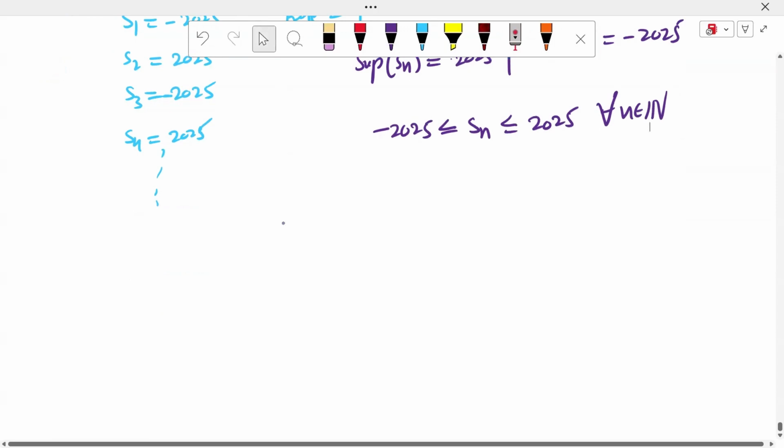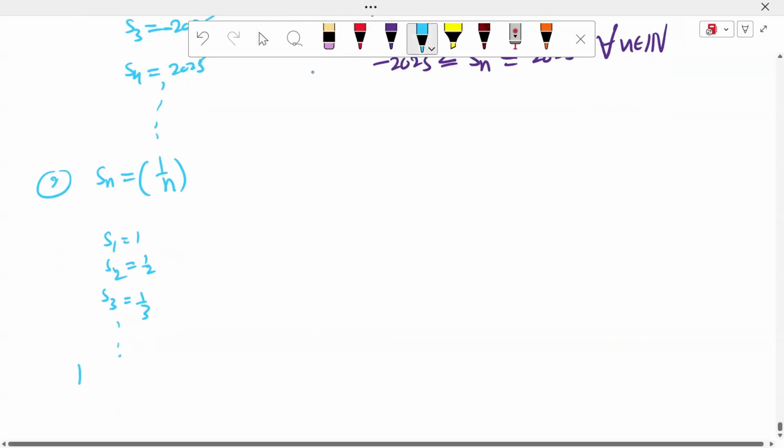For example, take another sequence, Sn is equal to 1 by n. S1 is equal to 1, S2 is 1 by 2, S3 is 1 by 3, and so on. We observe that the limit of Sn, 1 by n, approaches 0.